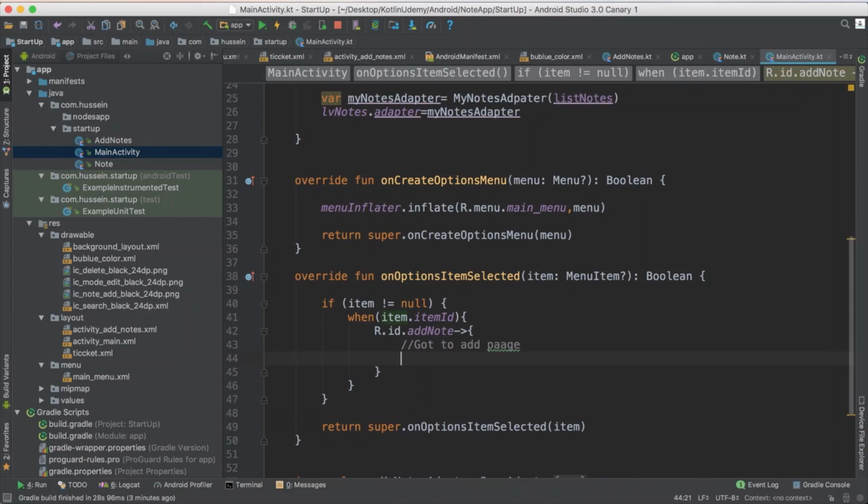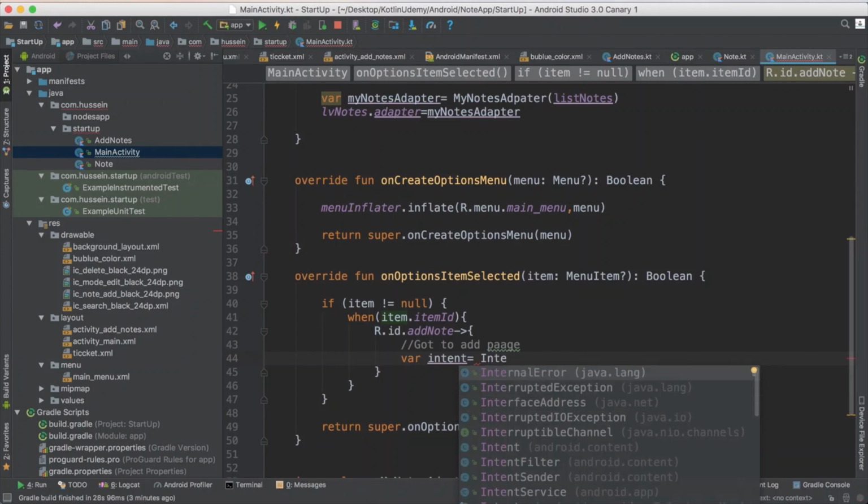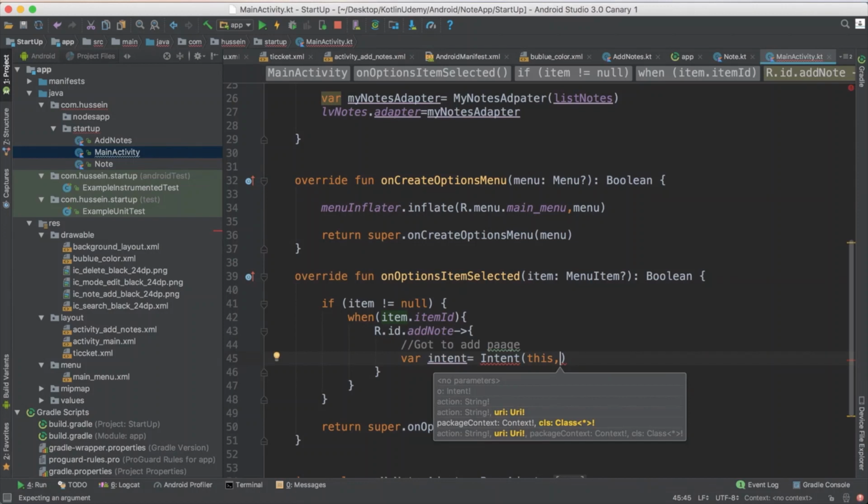I just define my intent. I say variable intent equal Intent, first character capital, Intent. This Intent takes two parameters. First parameter, this, that means this activity. Second parameter, the activity that you want to go to.